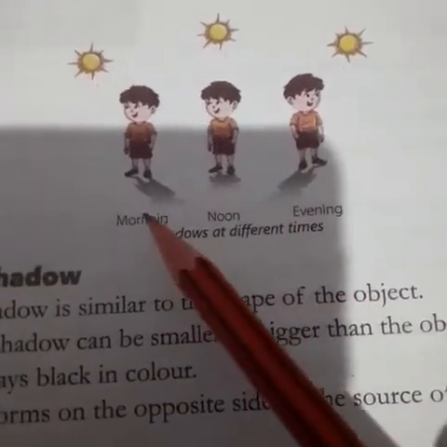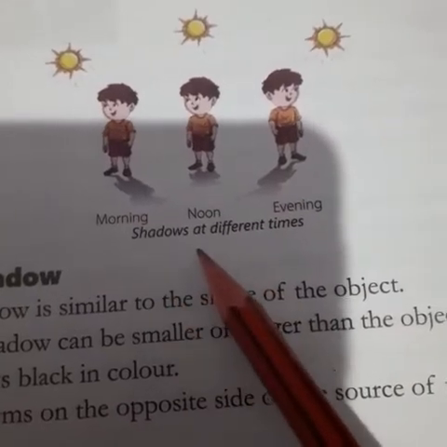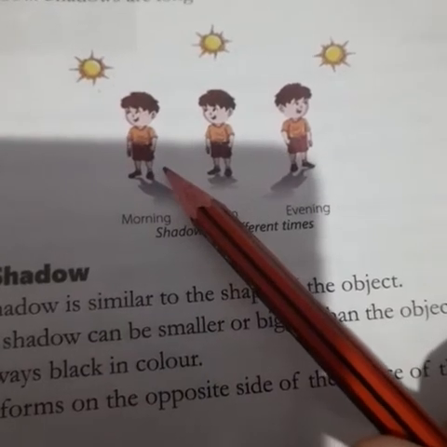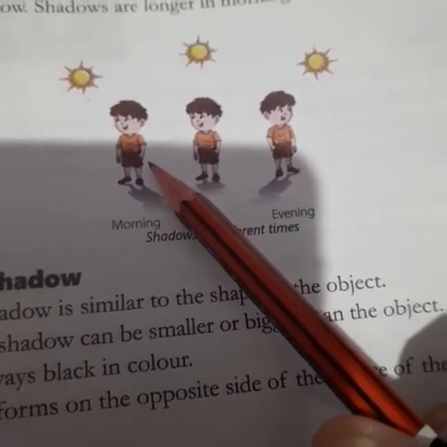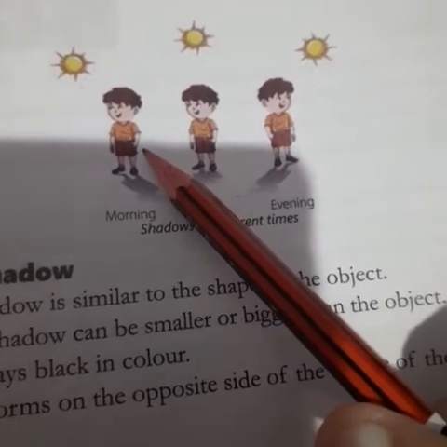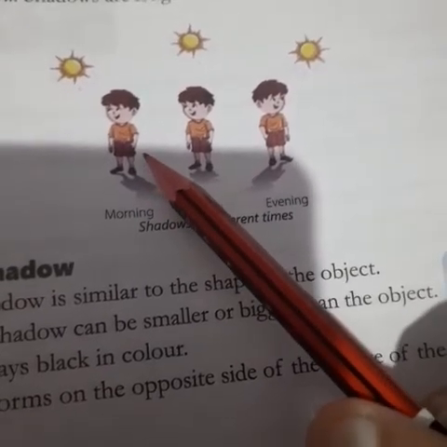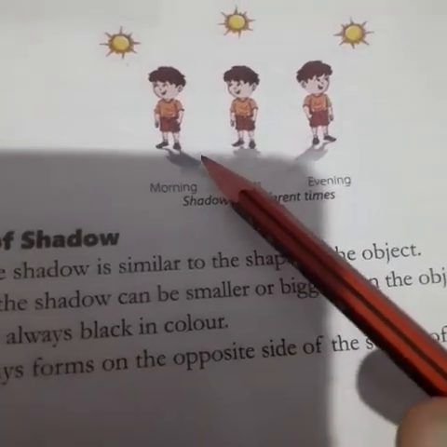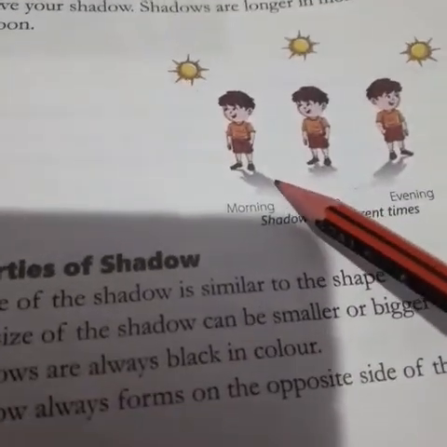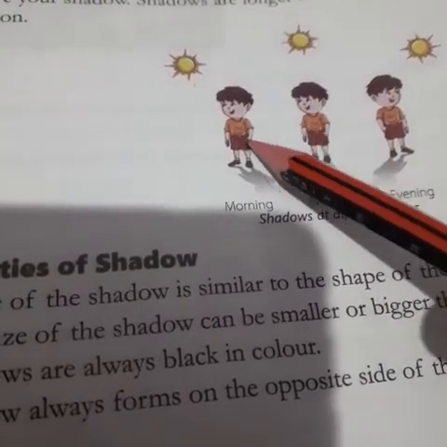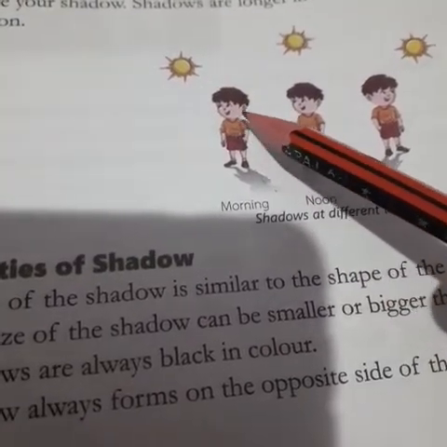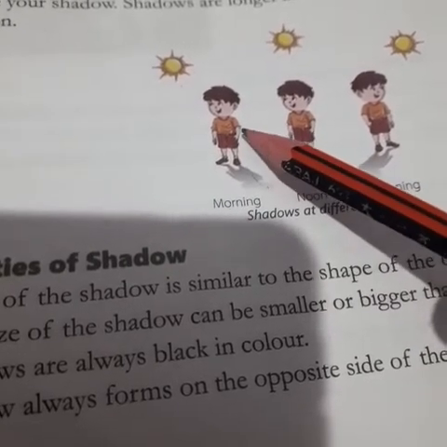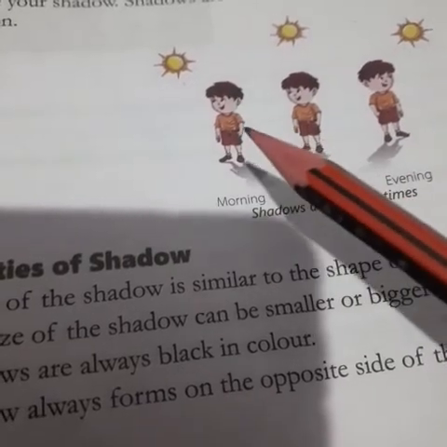Here you see shadows at different times. When you stand in the sun, you block the path of the sunlight. This is why your shadow is formed. Your shadow formed in sunlight looks like you. Again, when you stand in the sun, you block the path of the sunlight, and this is why your shadow is formed.